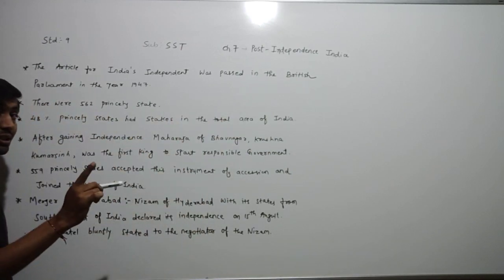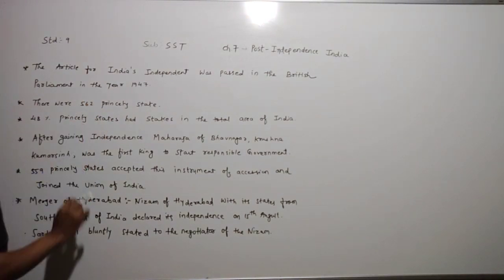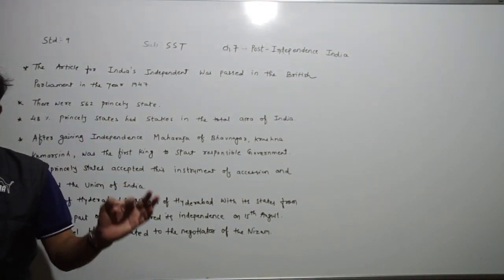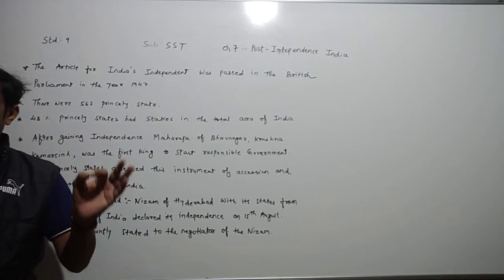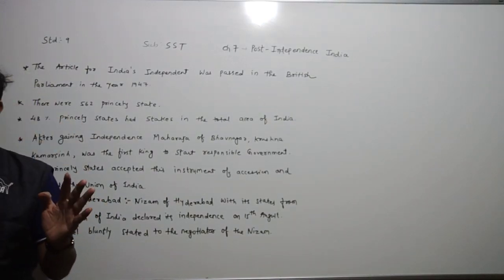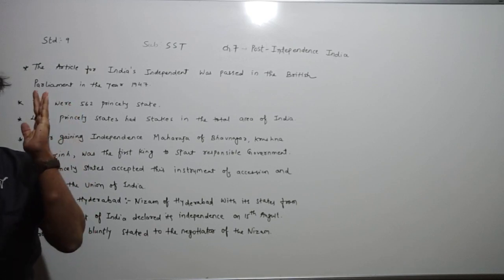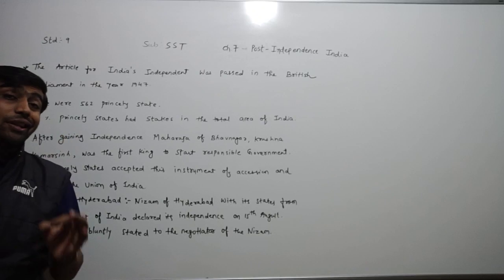In total, how many princely states were there in 1947 after the independence? 562 princely states, and 20% of India's population resided in the princely states. If you see the population, then nearly 20% of the population resided, it means lived, in the princely states.